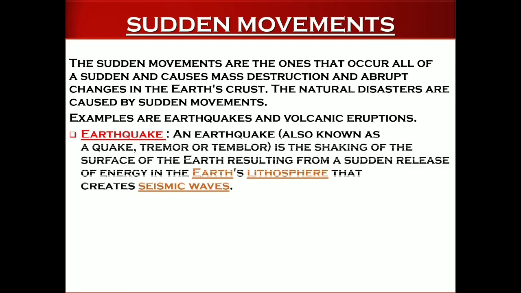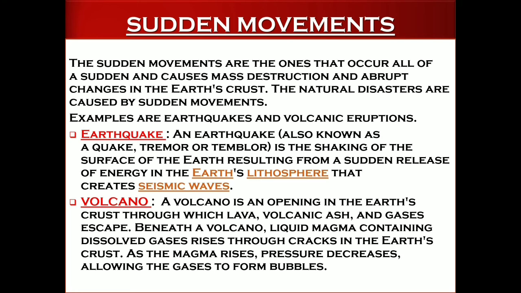What is an earthquake? An earthquake, also known as a quake, tremor or trembler, is a shaking of the surface of the earth resulting from a sudden release of energy in the earth's lithosphere that creates seismic waves. And the second one is volcano. A volcano is an opening in the earth's crust through which lava, volcanic ash and gases escape. Beneath a volcano, liquid magma containing dissolved gases rises through cracks in the earth's crust. As the magma rises, pressure decreases, allowing the gases to form bubbles.